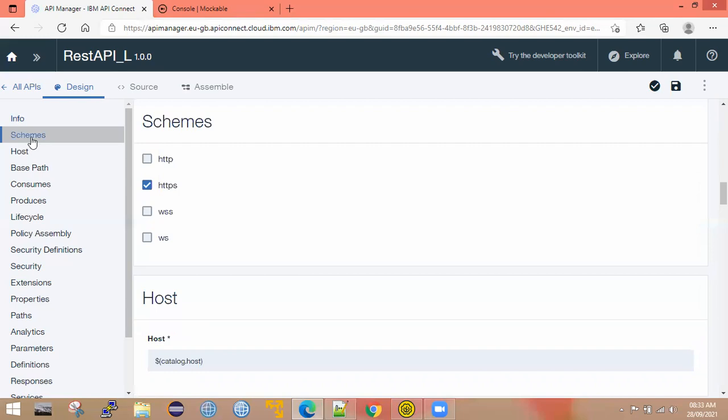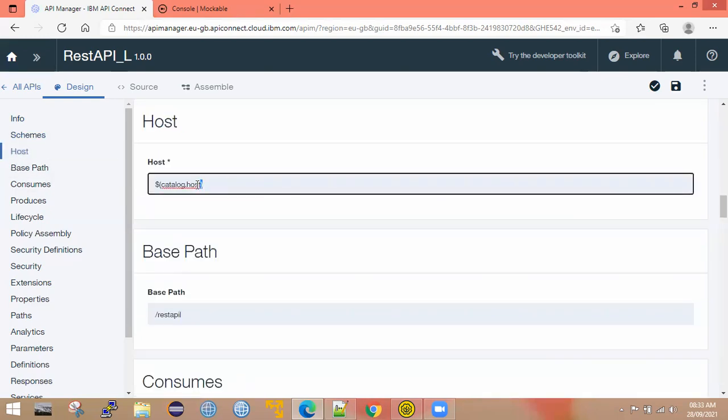Okay, and schemes. Schemes is nothing but, by default, HTTPS is selected, right? So whatever API you created, that API will be exposed over the HTTPS protocol. That's why it is constant, like HTTPS always. Host is not hardcoded, it is dynamic, right? Catalog.host, which means we have three catalogs here: sandbox, dev, test, right? In whichever catalog you publish that API, that catalog's host will be the host of this API. So this is a dynamic catalog dot host, meaning the catalog where you publish this API product.